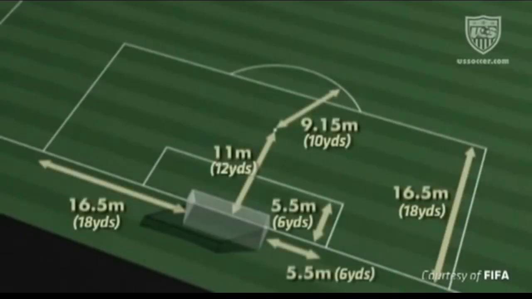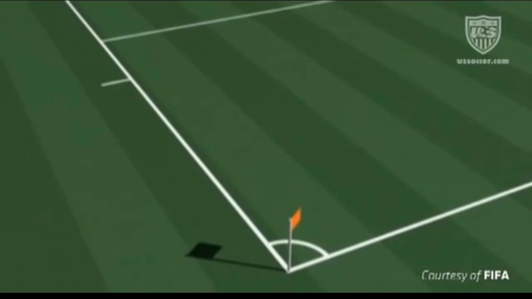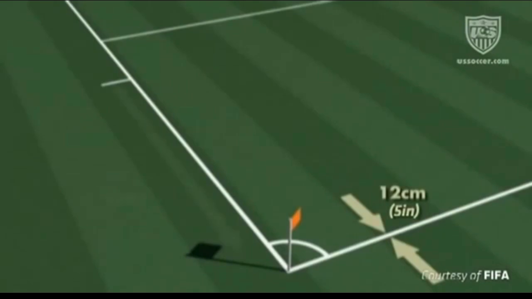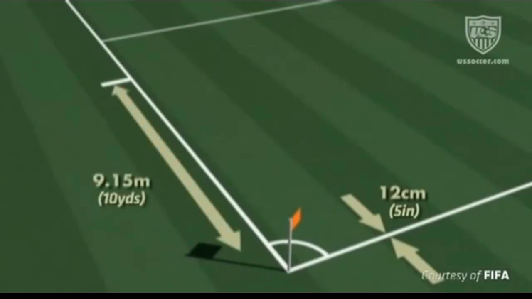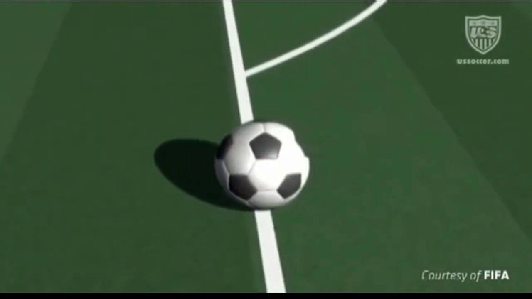The corner flag posts must be less than 1.55 meters in height. All lines must be of the same width, which must not exceed 12 centimeters. The corner arc has a radius of 1 meter. There may be an optional line 9.15 meters from the corner arc. The goal line and touch line are considered as the field of play. The lines are also part of an area. If an offense takes place on the line of the penalty area, it is considered as having taken place inside the penalty area.